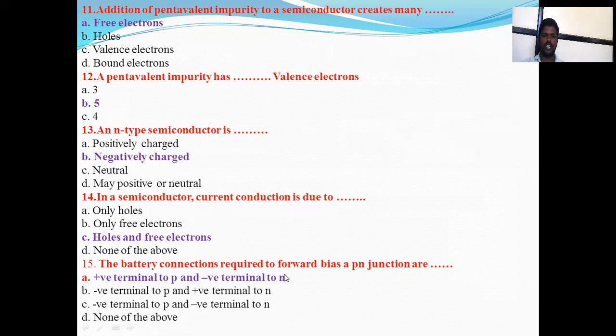The battery connection required to forward bias a PN junction diode is the positive terminal to the P side and the negative terminal to the N side. That is the forward bias PN junction diode.